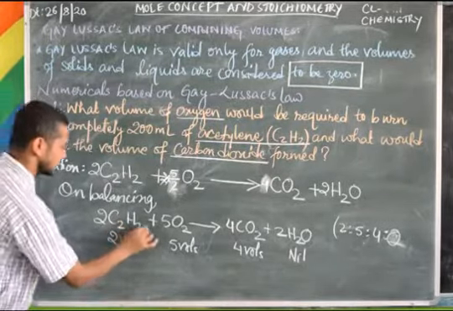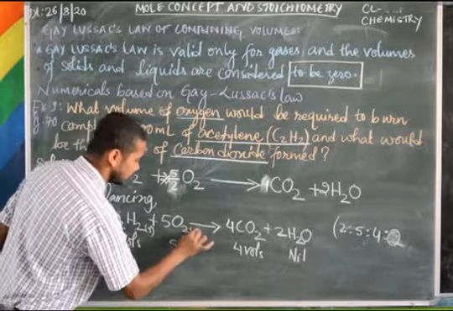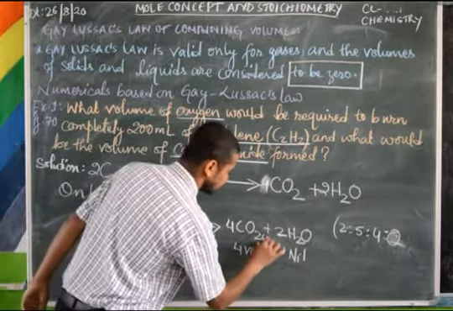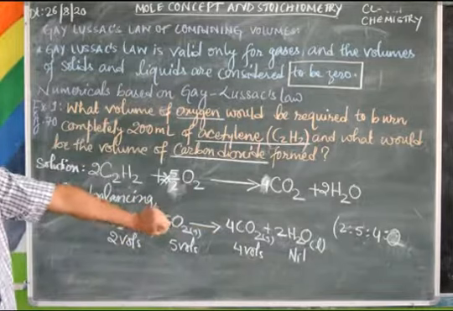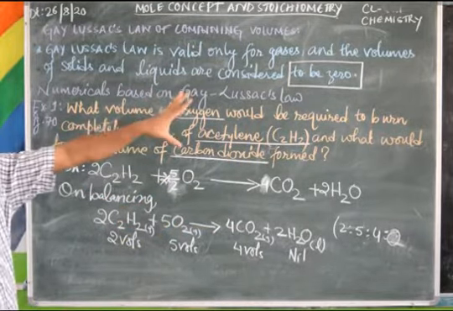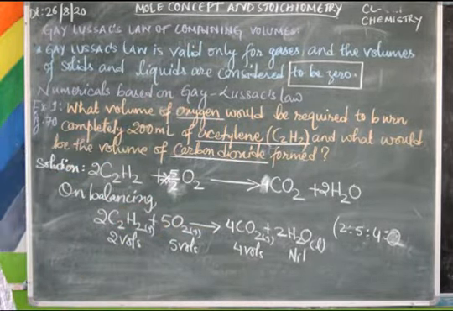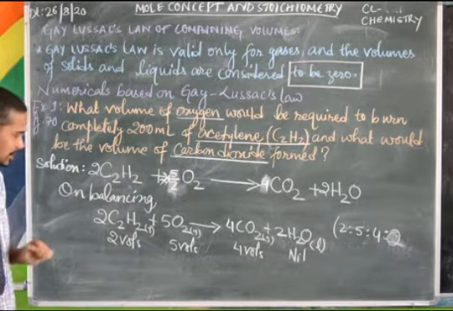So this is gas, this is also gas, and this is liquid. So liquid will have volume 0 in Gay-Lussac's law, because it is applicable to gas only.